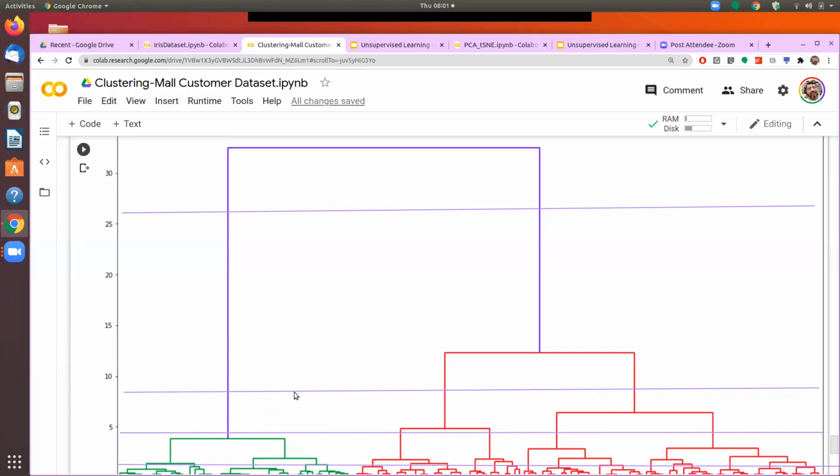Okay. So in the clustering, since we are not having any label, this kind of confusion will always be there, whether we should go for 3 or whether we should go for 4 or 5. But we have 3 different techniques to use.